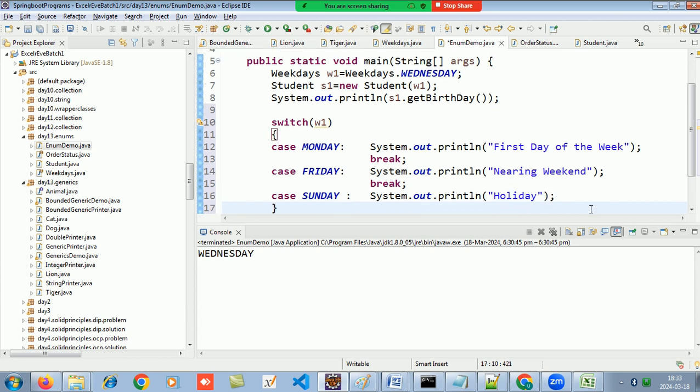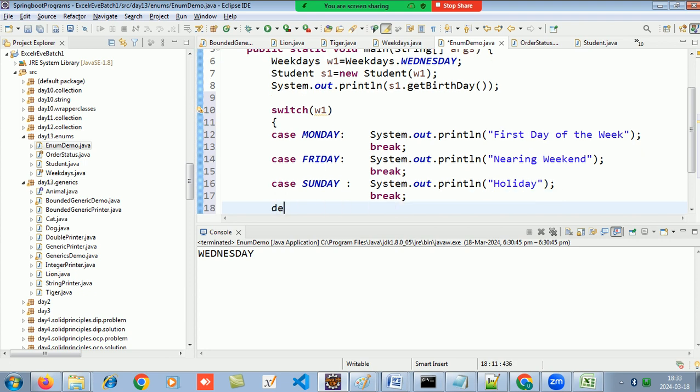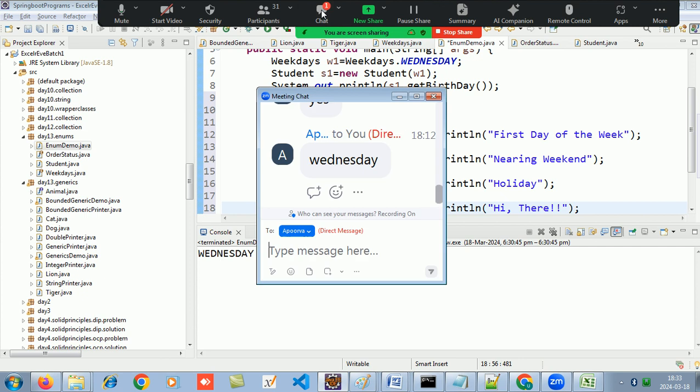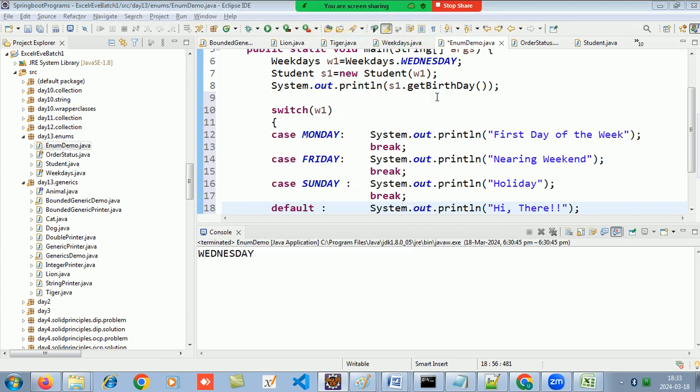Okay. So now when I say Wednesday, what will it display? Any guesses? Who can trace the output for me? So what will this display? No, what will this display?